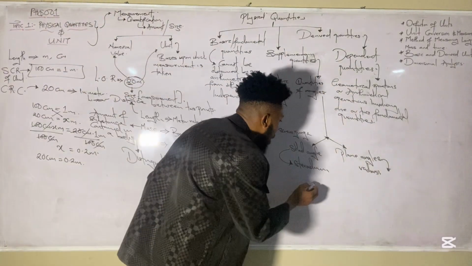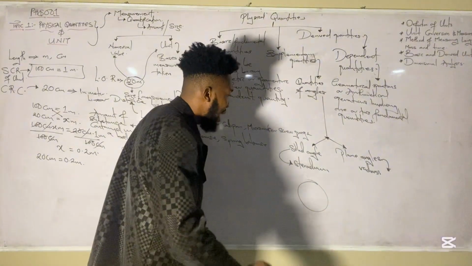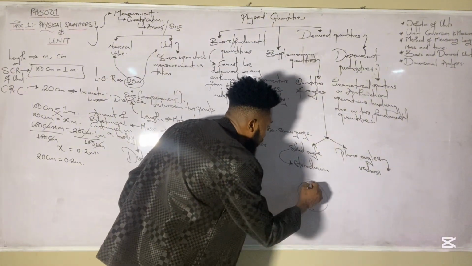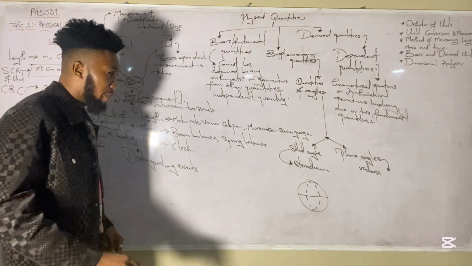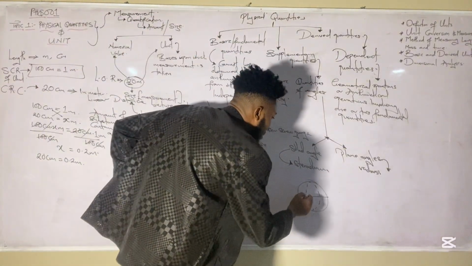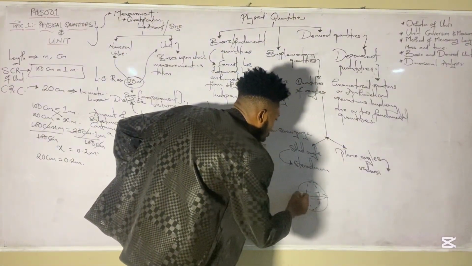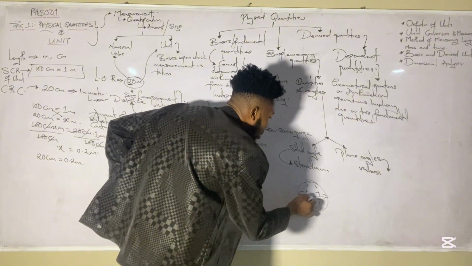Let's consider a sphere. Imagine there is a central point within the sphere.